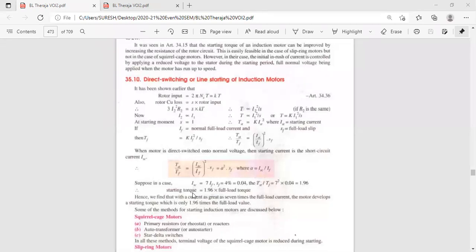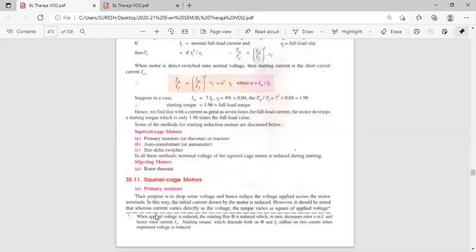Similarly, here also the rotor is at 0, N is 0. Unless you give the torque, some kicking is needed. The initial kick is very low here, 1.96 only, but the current is 7 times, approximately 2 times only for torque. So for increasing this torque, what do we have to do? We have to increase the torque and reduce the current. These are the 2 points you have to remember for starting.